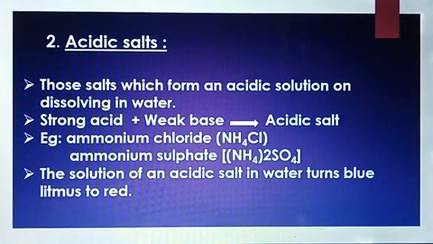The strong acid reacts with a weak base to form acidic salt. Ammonium chloride and ammonium sulfate are some examples of acidic salt. The solution of an acidic salt in water turns blue litmus to red.